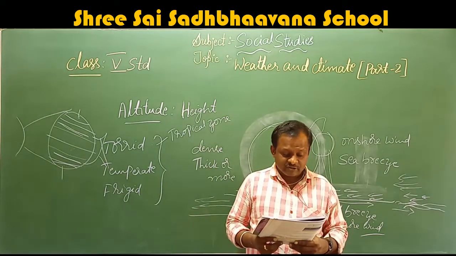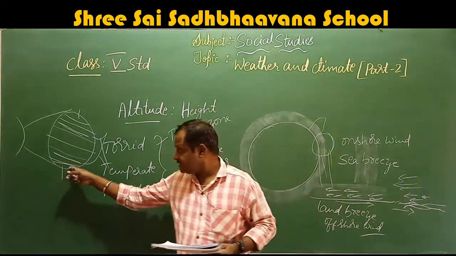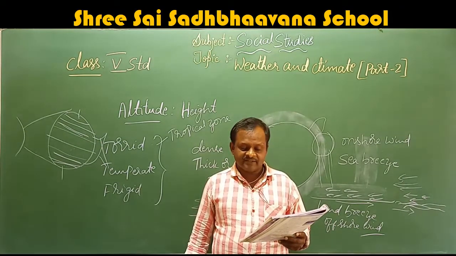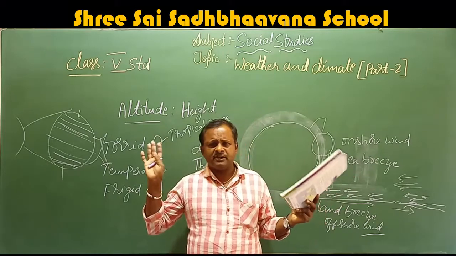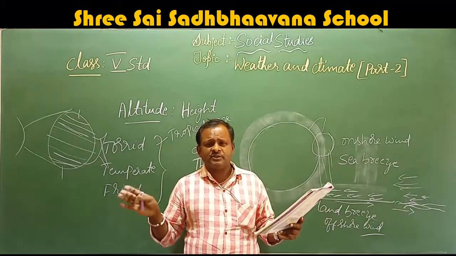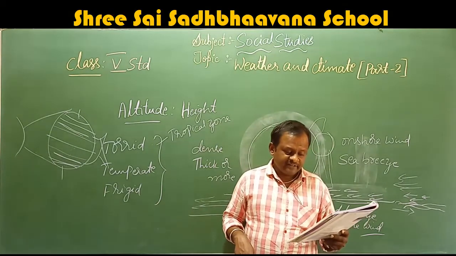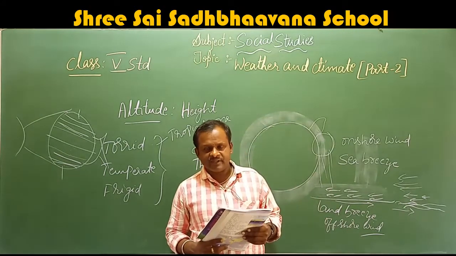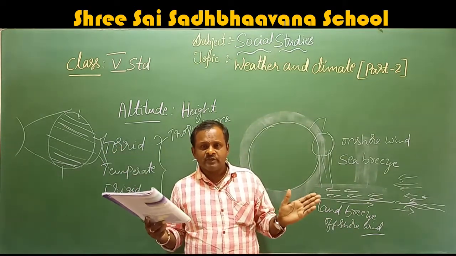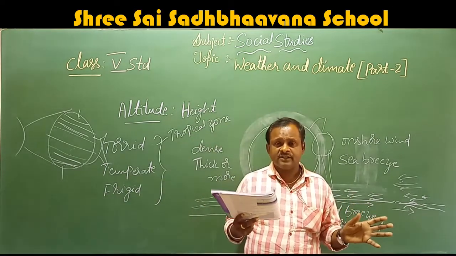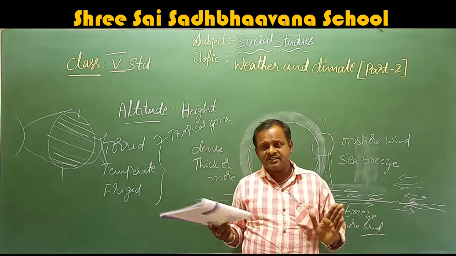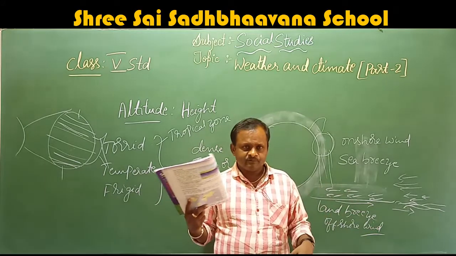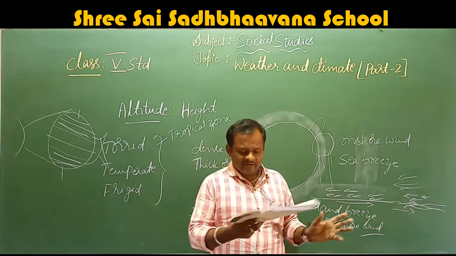Certain regions of the world may be covered with snow and ice throughout the year, for example, these last areas we discussed, while some may have extremes of summers and winters. That means so much heat in summer and so much cold in winter. The world has been divided into various climatic regions on the basis of the climatic conditions experienced in them. That means we don't get the same climatic conditions throughout the world. It varies from place to place throughout the world.